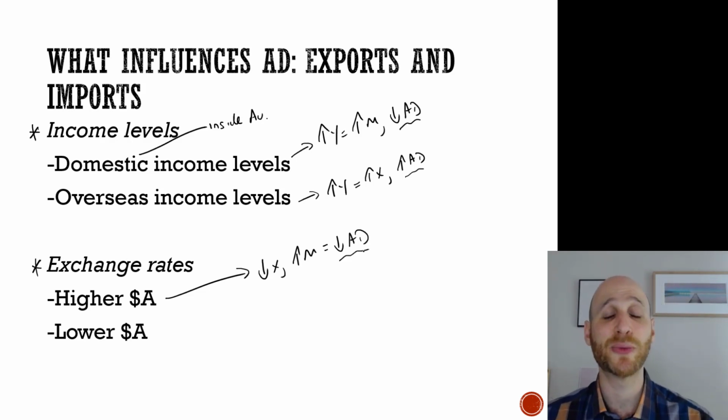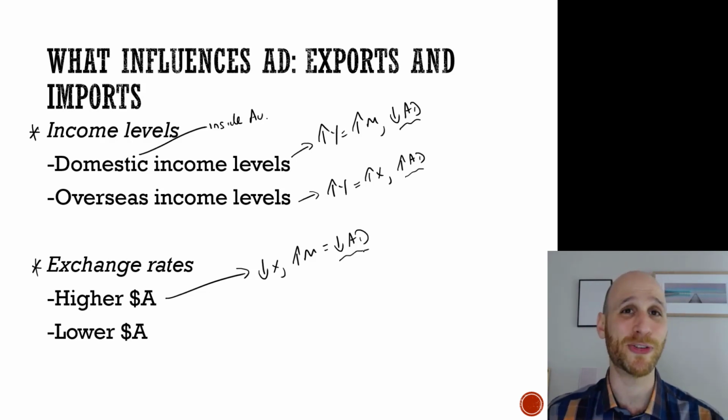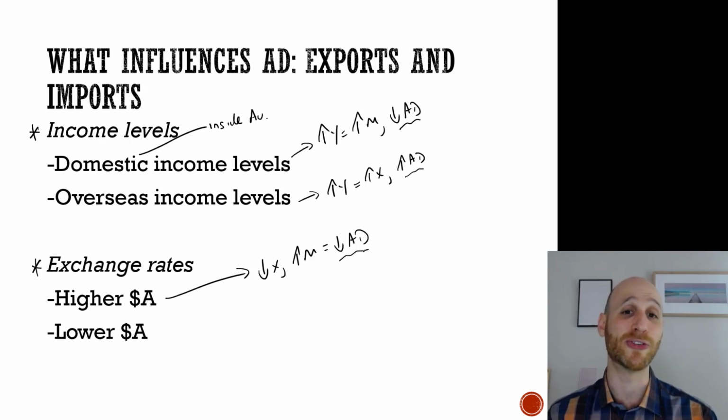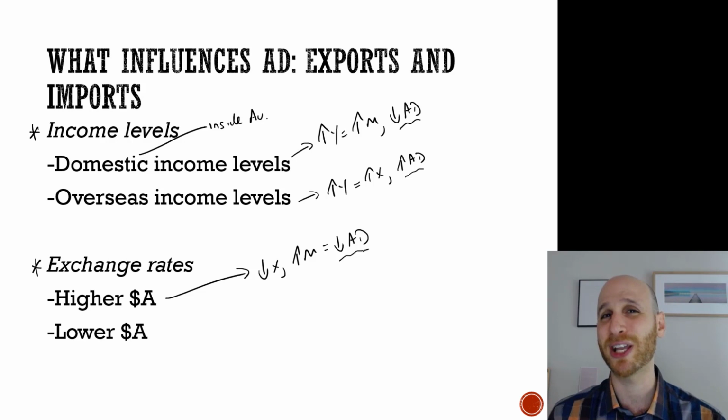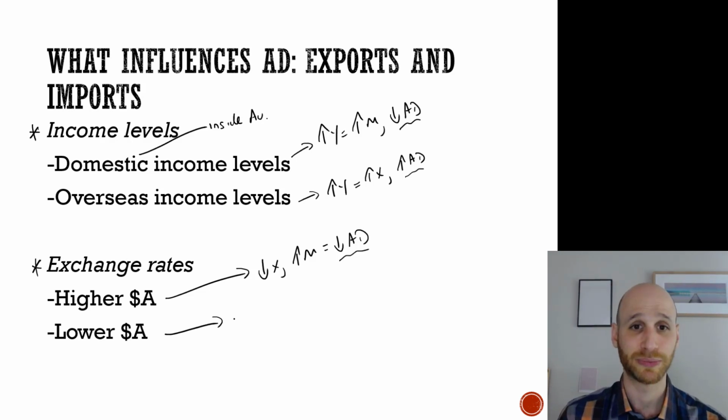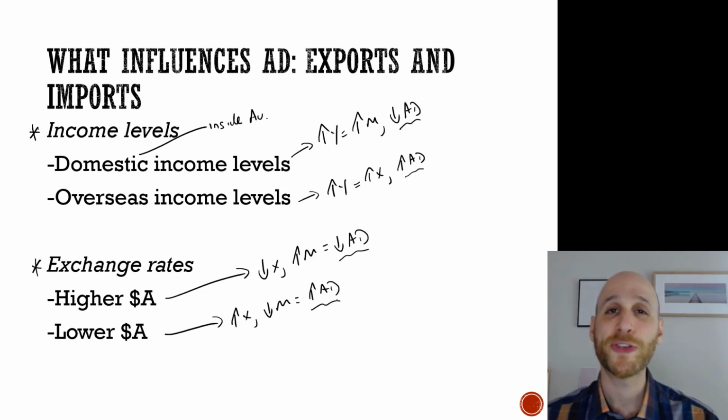If, on the other hand, we have a lower Australian dollar, well, that means our exports are going to be cheaper for the rest of the world because they need to change less of their currency to buy our goods and services. Also, if our Australian dollar goes lower, well, it's a bit more expensive to buy those fancy imports. So that's likely to decline. So here we can see how changes in exports and imports due to income levels and exchange rates can then affect aggregate demand.